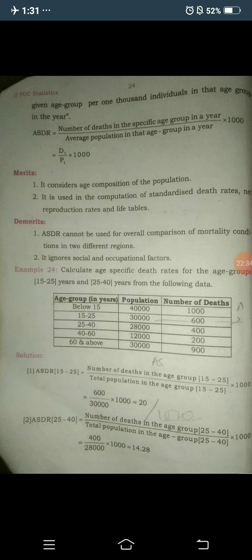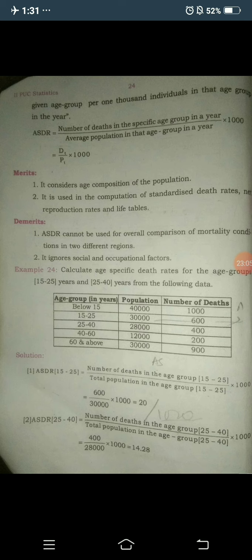Next, the demerits. The first is that age specific death rate cannot be used for overall comparison of mortality conditions in two different regions. It is similar to ASFR, age specific fertility rate, and ASDR: we cannot compare fertility as well as mortality conditions in two different regions.